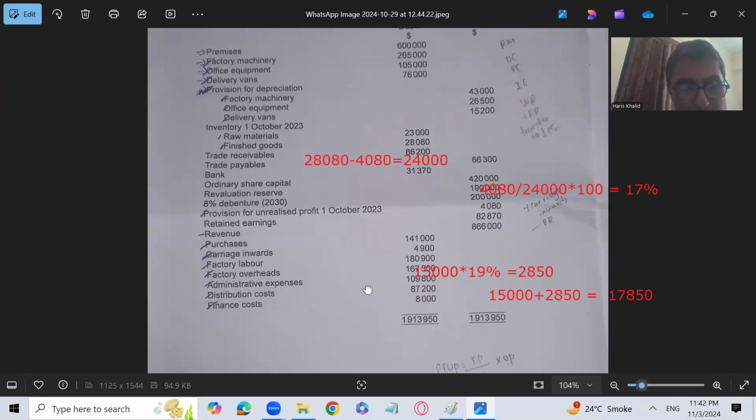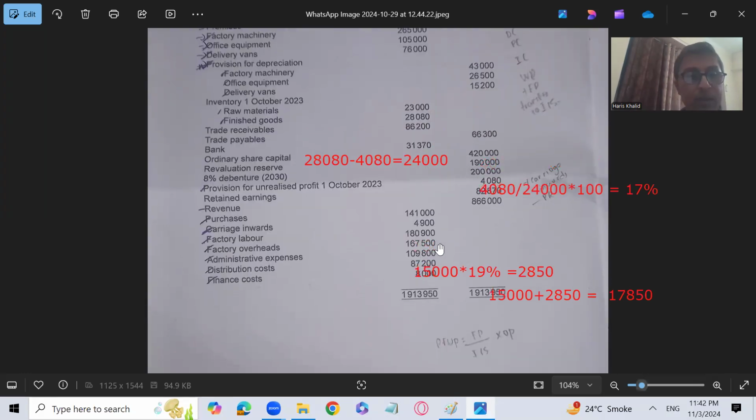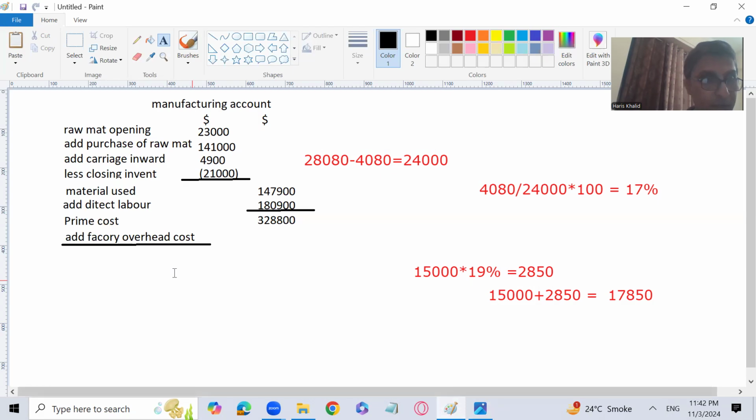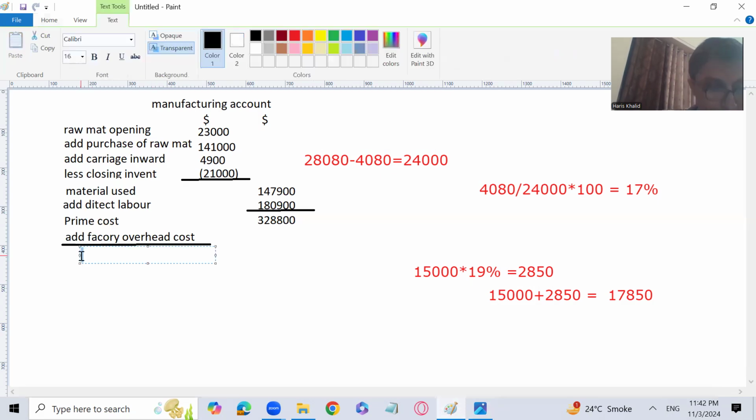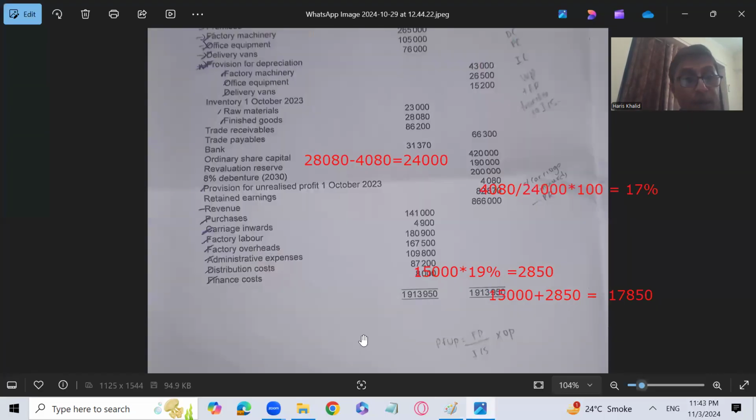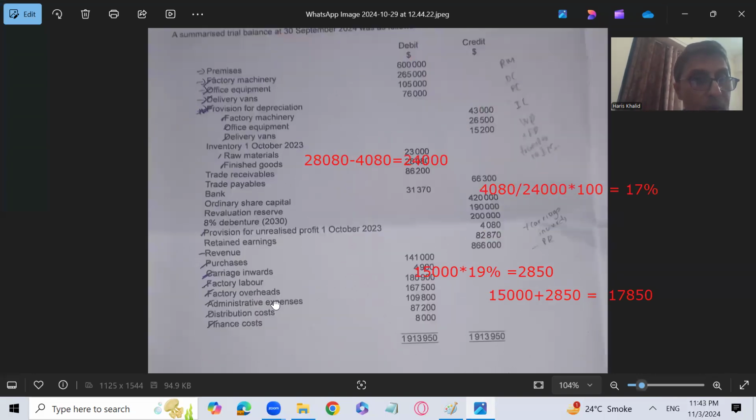That is going to be how much? 167,500. So factory overheads are given as 167,500. Let me write it down over here. Factory overheads 167,500. Let me check whether there are some other factory overheads which need to be a part of the question. I think there is nothing written over here.